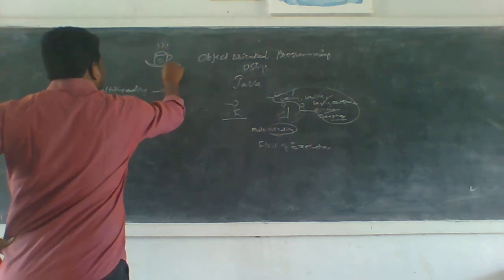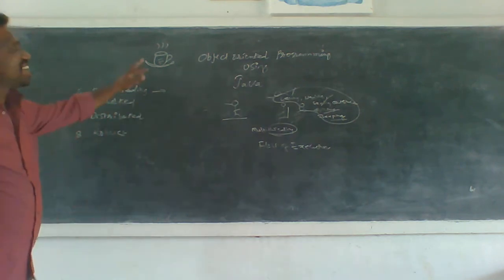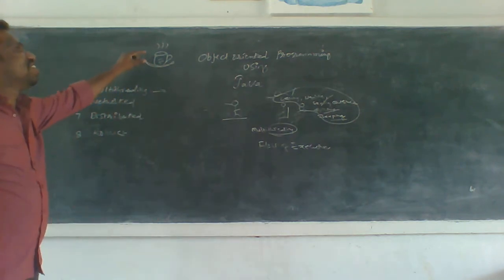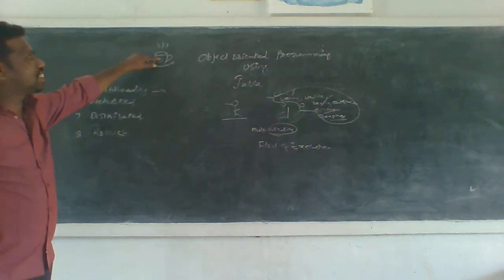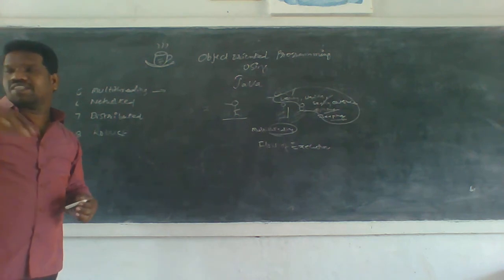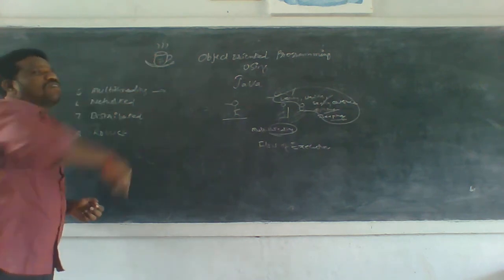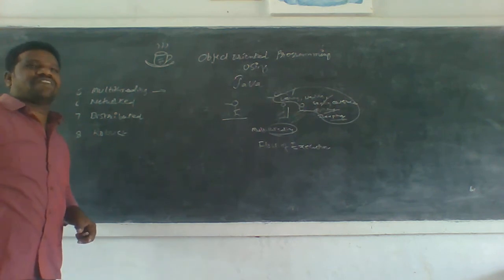This is the cup and this is the saucer. This is the logo for Java. Actually, what is Java? Java is a coffee seed name. In that cup you have some coffee, and that coffee seed name is Java.